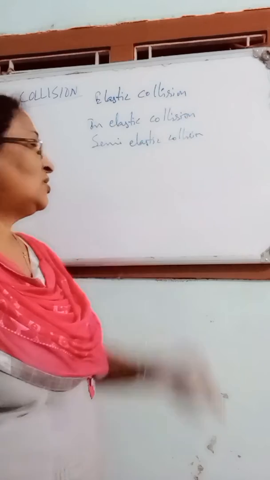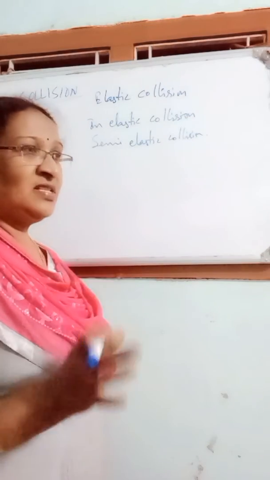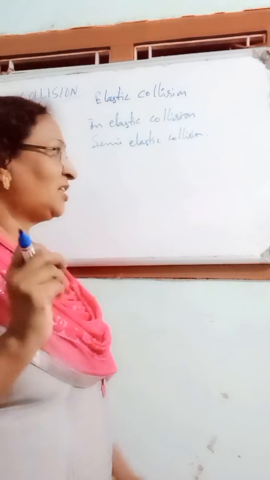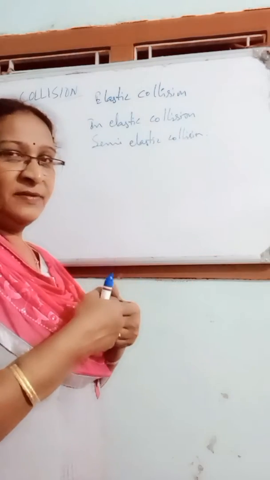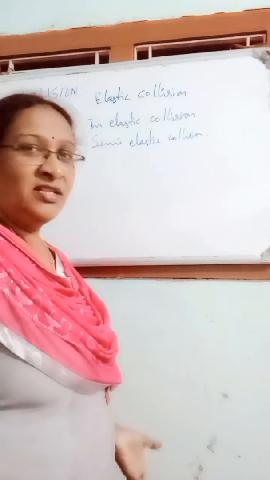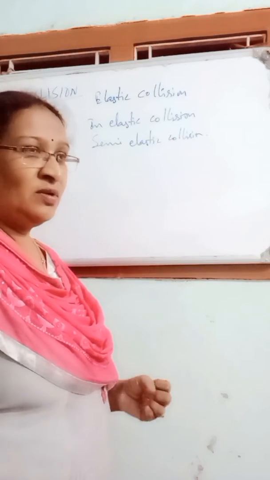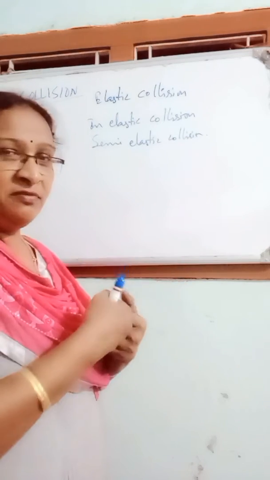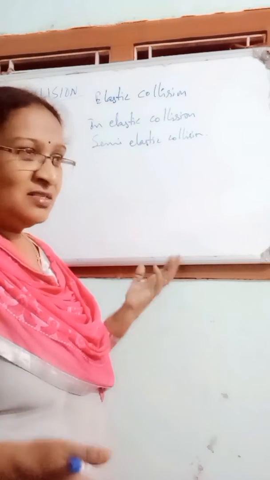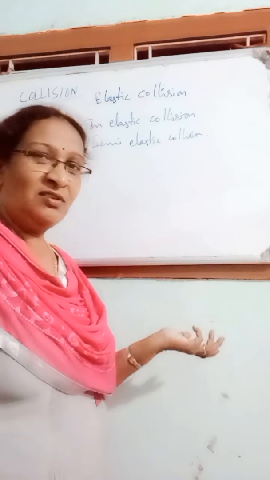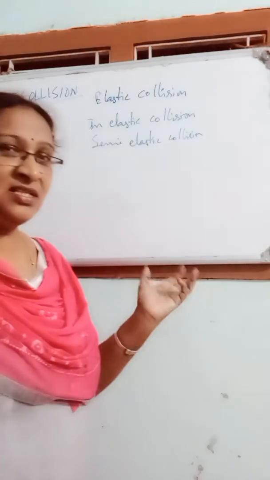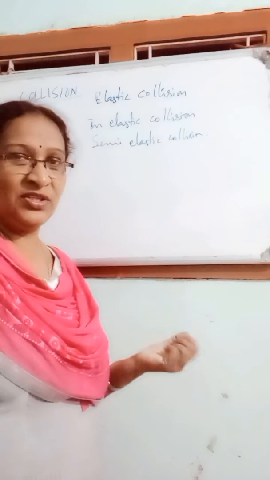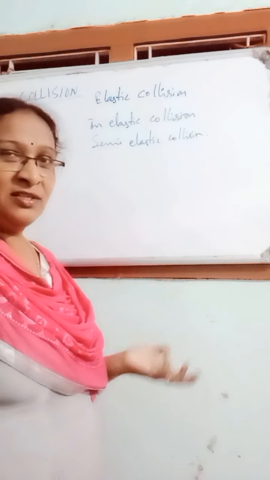In an inelastic collision, there is always some loss of energy at the time of collision. For example, if two objects collide with each other, you can hear some sound, and sometimes some spark comes out. That means some amount of energy is converted into light energy, and some vibration takes place, meaning some energy is converted into mechanical energy.